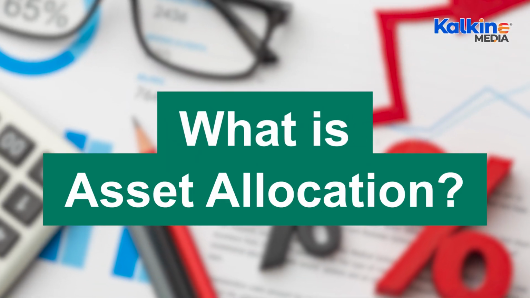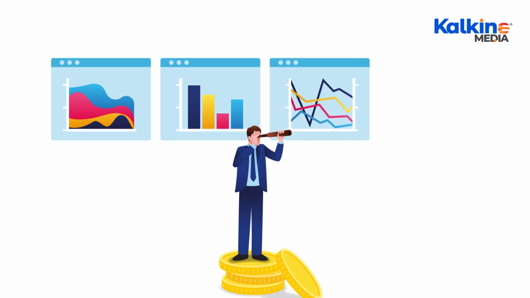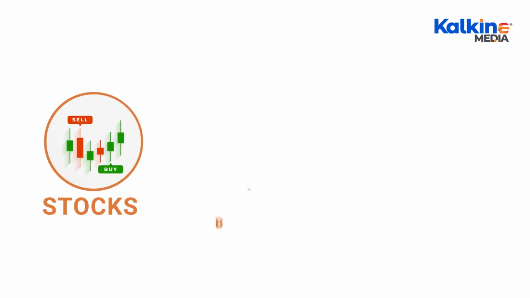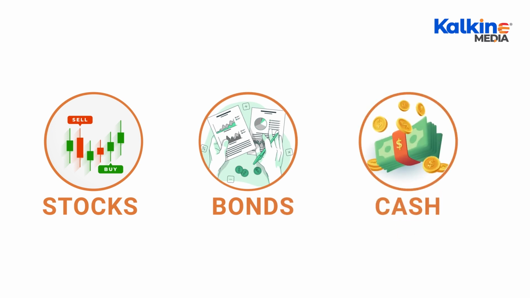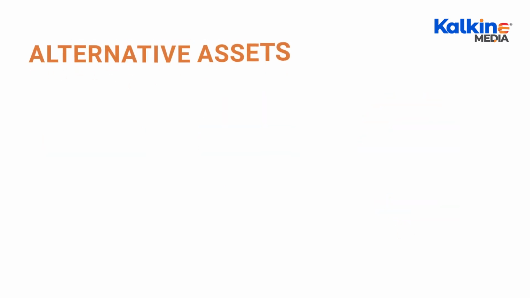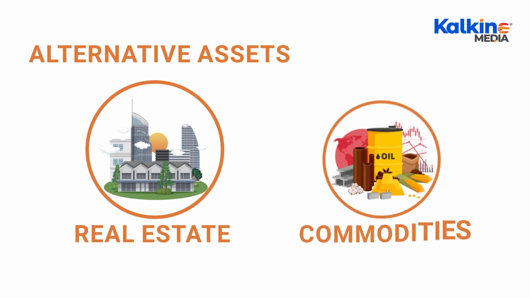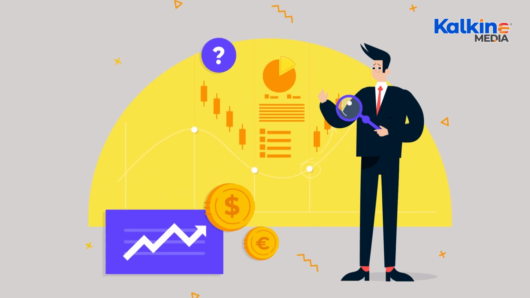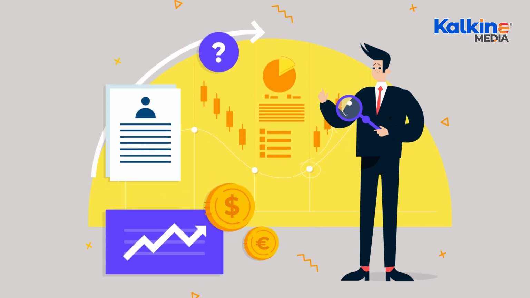So, what is asset allocation? Asset allocation involves diversifying investment portfolios across various asset classes like stocks, bonds, and cash equivalents to mitigate risks. Alternative assets such as real estate or commodities are considered outside these conventional categories. This strategy aims to balance potential returns and risk exposure, aligning with investors' goals and risk tolerance.